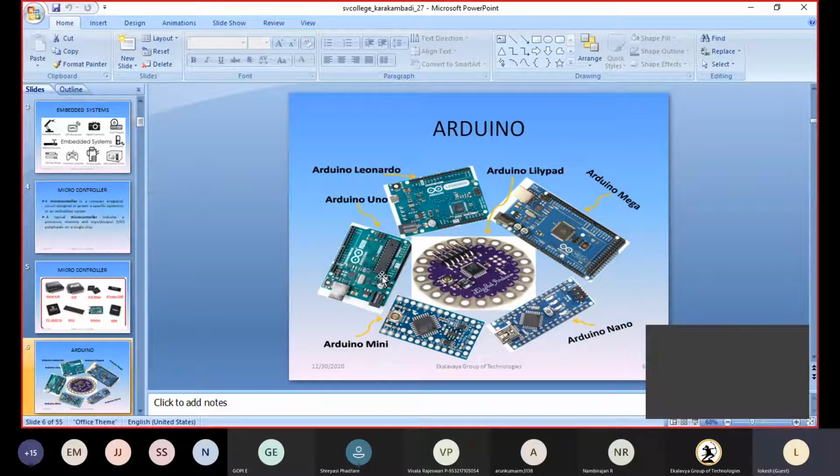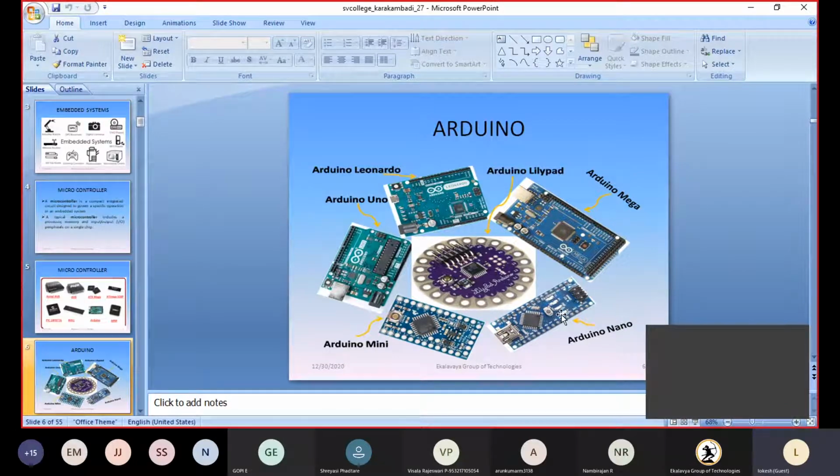Depending upon the applications we are going to create, depending upon our embedded application, we need to choose how many IOs we require. For small applications, we will go for the Arduino.